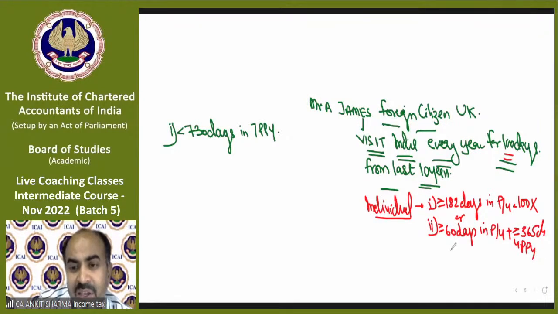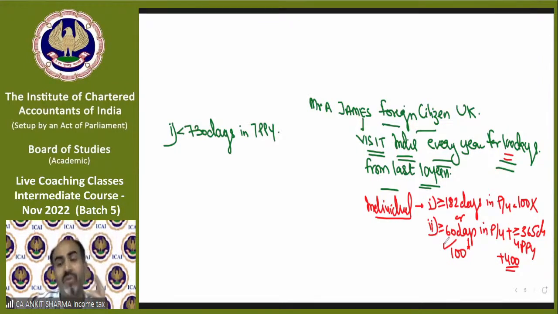So in the previous year, he is in India for 100 days. So this condition has been fulfilled. And in the 4 preceding years, he will be in India for 400 days because he has been coming to India regularly for the last 10 years, and each year he came for 100 days. So technically in the 4 preceding previous years, he must be in India for 400 days. So technically he fulfilled basic condition number 2, both conditions, 60 plus 365. So he becomes a resident of India.